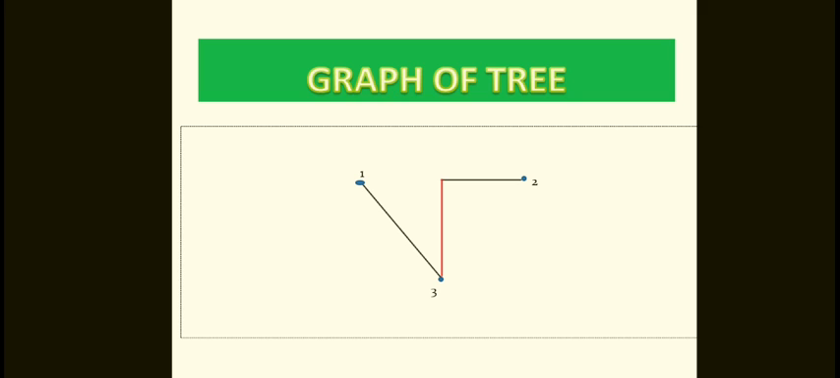So, this is a visualizing graph of a tree. We will observe how many branches and how many nodes are available in this tree: 1, 2, 3 nodes and 3 branches. Now the 4 nodes, 1, 2, 3, and 3 branches are available. This is the graph of a tree.